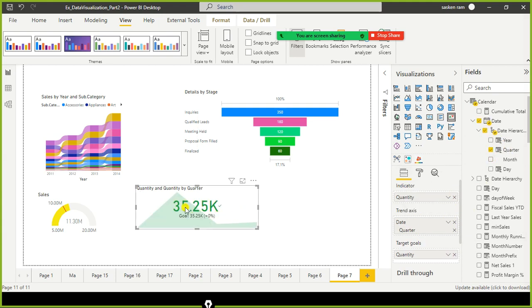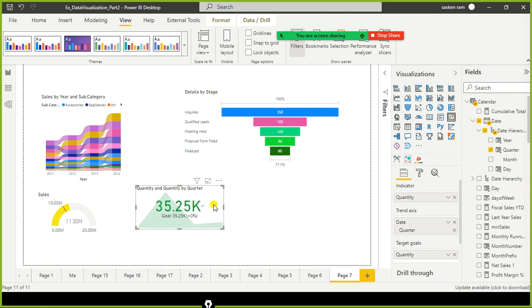So we can see that this is the actual and this is the goal, right? It shows plus. There is no deviation, there is no variation here, 0% variation. Since I don't have any target goals column here, I just simply drag and drop this. So in this case, the actual is 35.25k. The target or the goal is also the same. Since both of them are the same, there is no variation here.